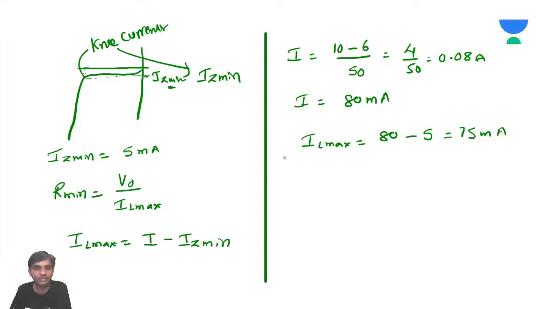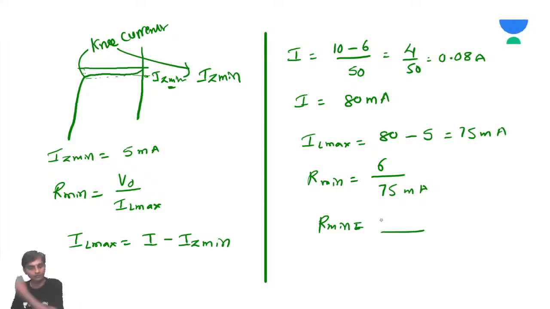If this is 75 milliamps, what is going to be RL minimum? RL minimum is V naught, 6 volts, by 75 milliamps. Not R minimum, but load resistance RL minimum.